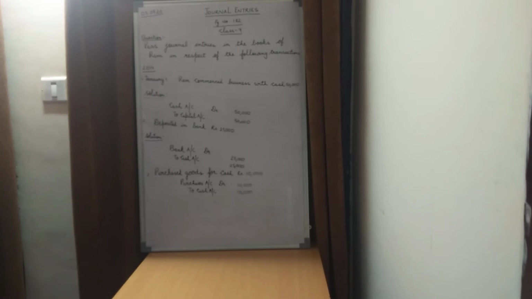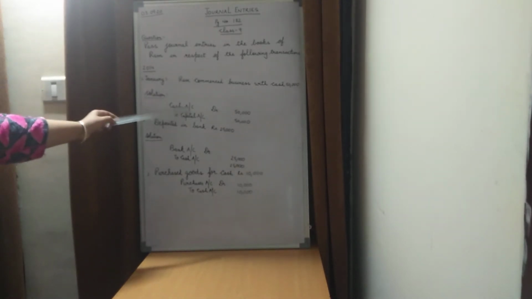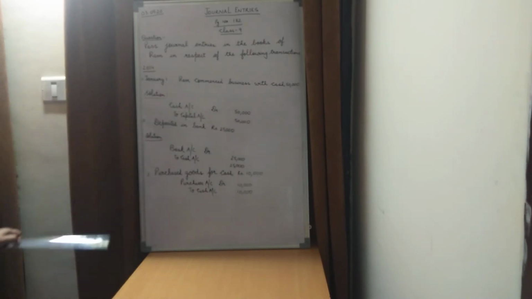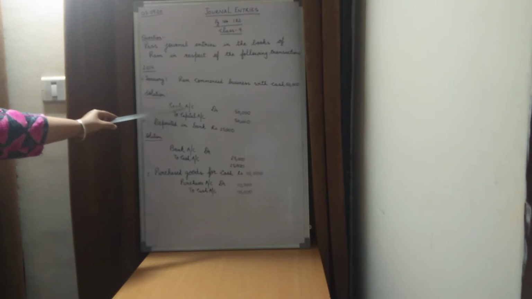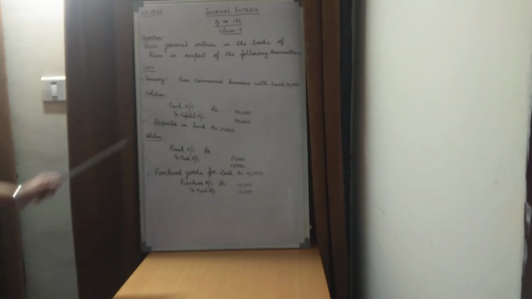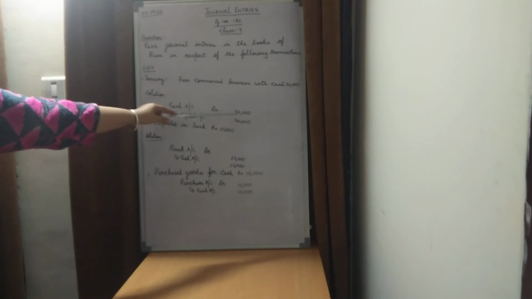So what is cash account? When we talk about cash account, children, it is a tangible account as we talked earlier also. Now the rule of the tangible account goes into the rule of real accounts. So the rule says debit what comes in. So cash is coming into the business because the businessman, that is Ram, is bringing cash to commence the business, to start off the business. Cash being part of the real account, according to the rule, we debit cash because cash is coming into the business. So cash account is debited with rupees 50,000.